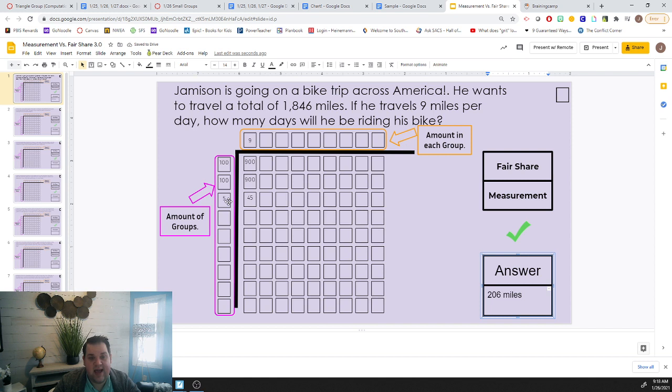If you put 205, you're super close, but he has 1 extra mile, and he said he only wanted to go 9 miles per day, so he's going to have to add on an extra day. And I'm sorry, it's not 206 miles, it's 206 days.